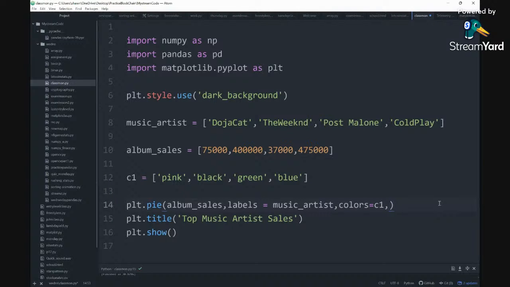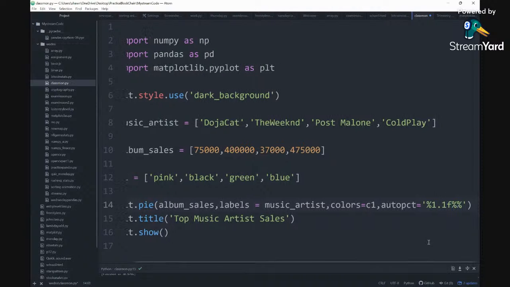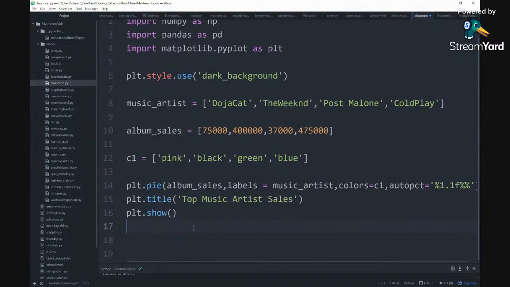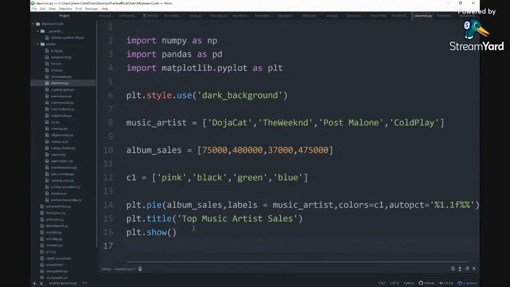So we can see a certain percentage of that pie chart. So we're gonna do autopct, which is auto percent sign. We're gonna have that equal to percent 1.1, and it's gonna be a floating number, f string, and then percentage. And then now we could calculate our pie chart with this. We could keep titles here, and we can add our attributes for our pie chart.